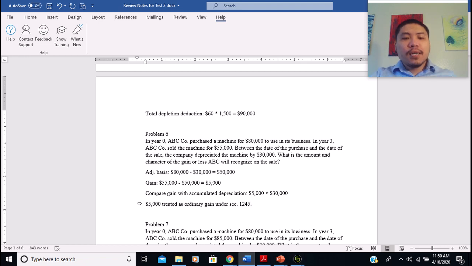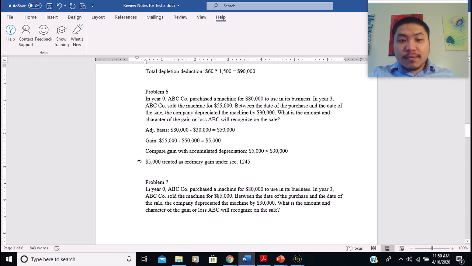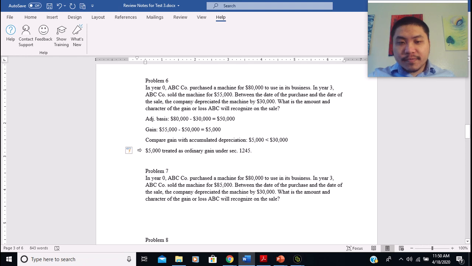Alright, so that was problem number 6. Let's look at problem number 7. So in problem number 7, everything is the same except for the revenue, the proceeds that the firm received from selling this machine, right? So we still know the initial basis was $80,000. We still know the accumulated depreciation was $30,000, right? So from there we still know the adjusted basis is going to be $50,000, right?